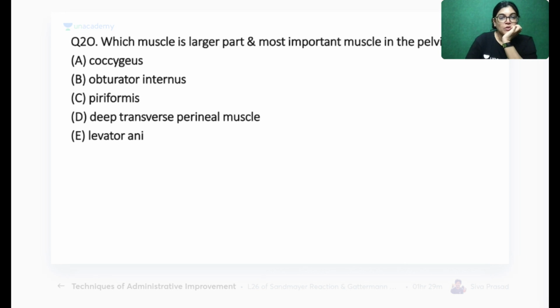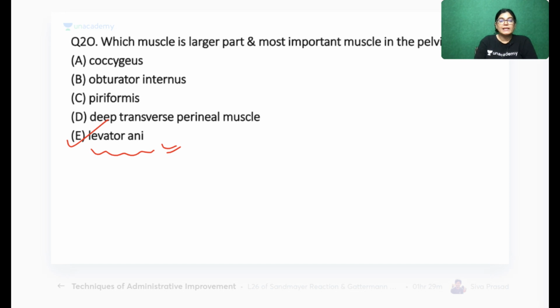Okay, so yes, we have Manish Kumar leading, followed by Aisha, Dr. Gaurav, Shweta, Soumya, Saf, Pankaj. Great. So levator ani is the correct answer. Actually, levator ani is the muscle which forms the larger part and the most important part of the pelvic floor muscle. So levator ani is the correct answer.